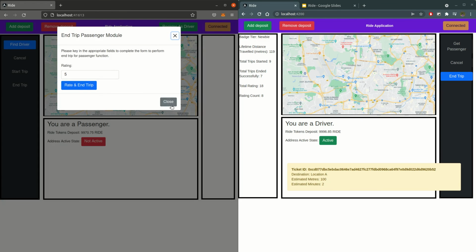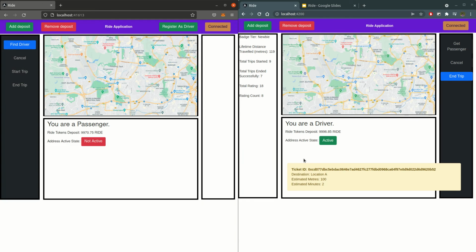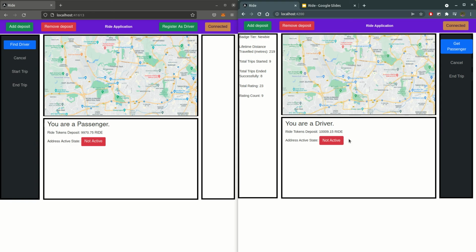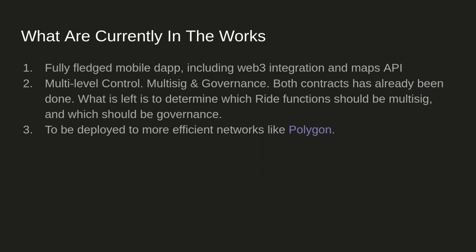Okay, the trip has ended, and you can see on the passenger side everything has reset, and you can see on the driver side everything is reset as well. And you can see that actually the reputation details have changed and increased. Okay, so now back to the presentation and what is currently in the works.